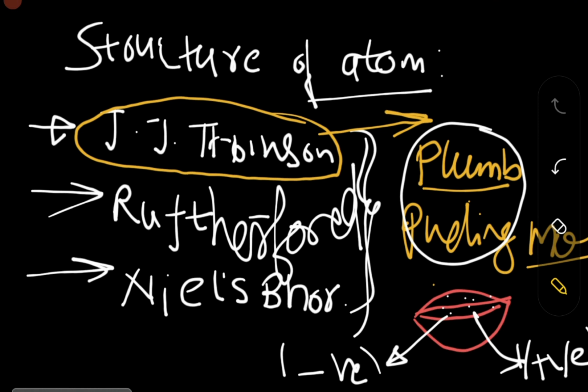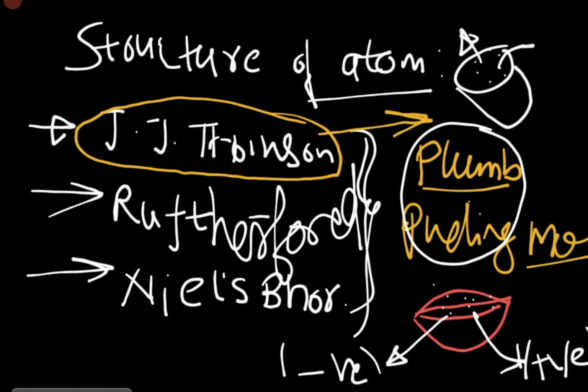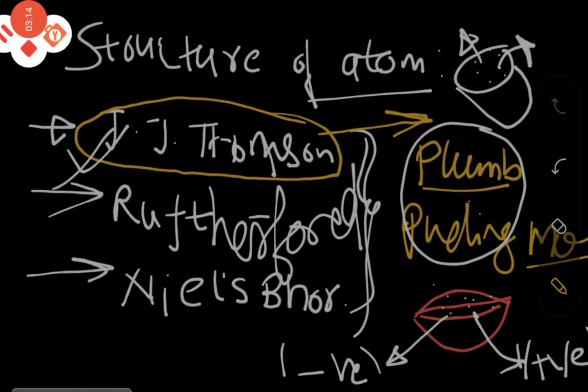All the cherries put onto the ball he termed as electrons, the negative charge, and the whole white cake can be referred to as the positive charge. This is the first model, J.J. Thomson's. I am summing it up briefly so that you can understand and write it in your own words.